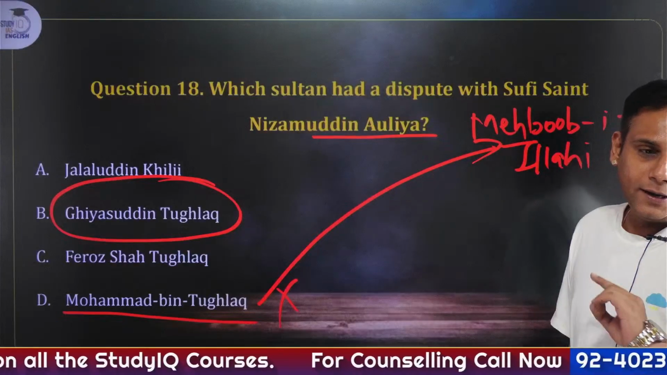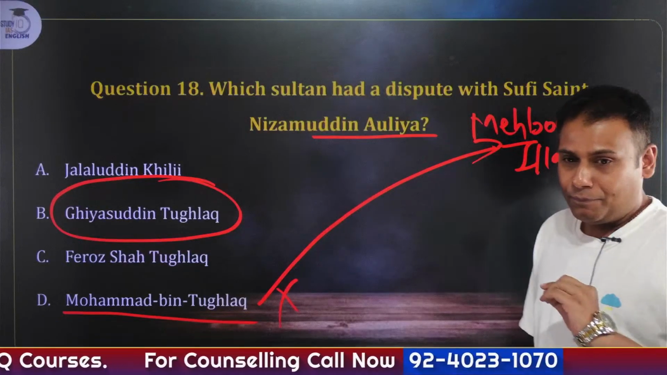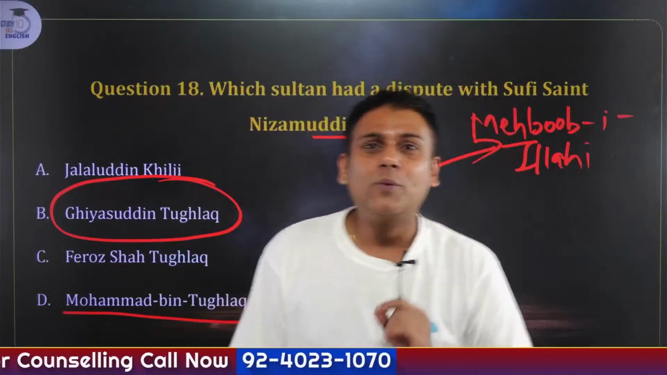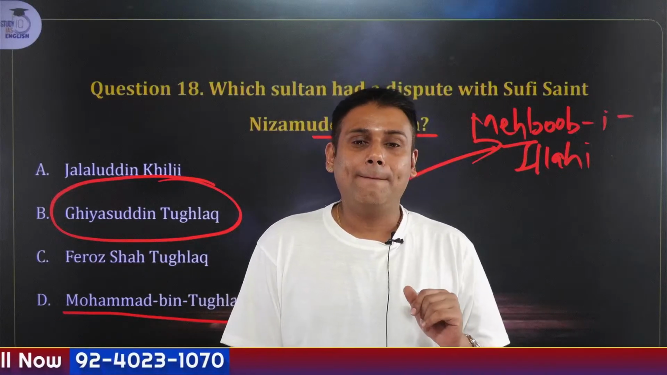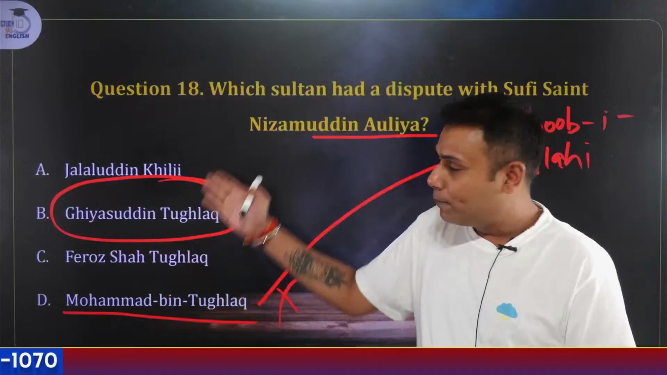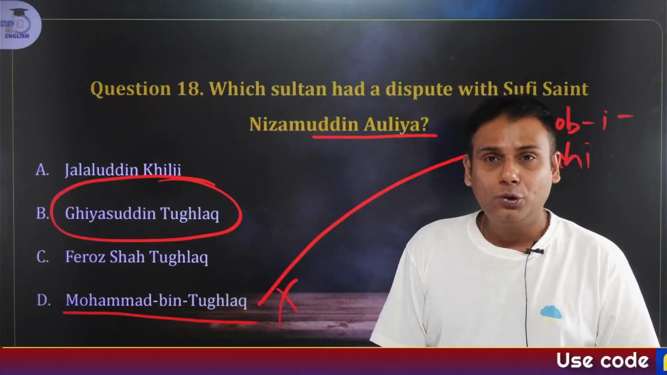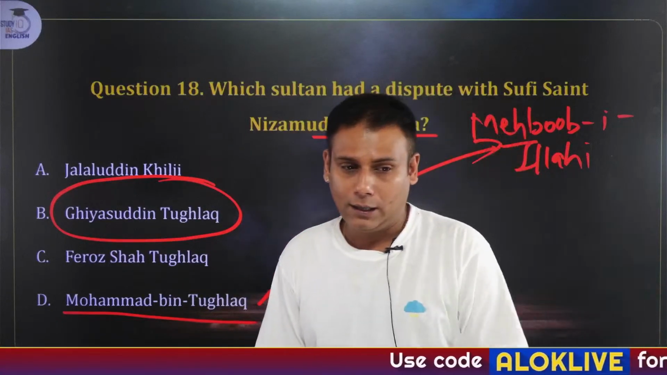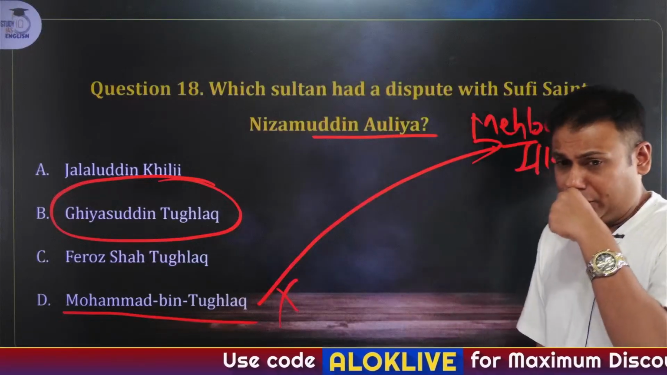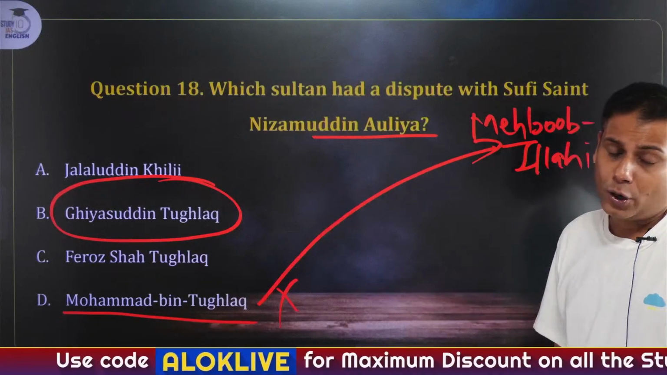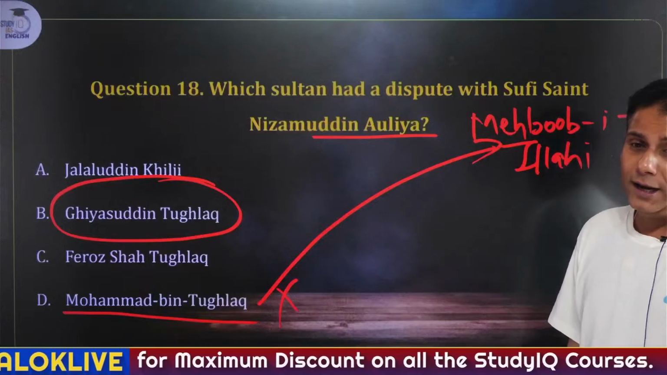NM, the question is not clear. The question here is, which person had a dispute with Nizamuddin Auliya? Okay? So the options here are Jalaluddin Khilji, Ghiyasuddin Tughlaq, Firoz Shah Tughlaq and Muhammad bin Tughlaq. So answer to the question is Ghiyasuddin Tughlaq.